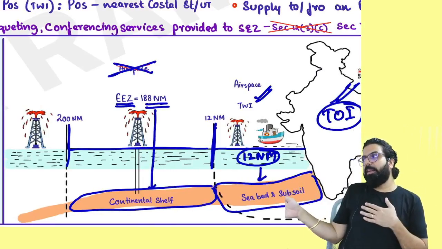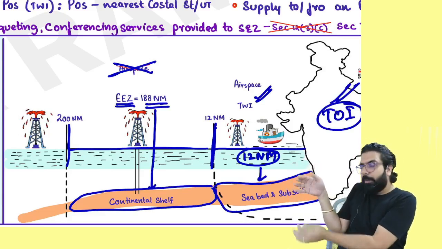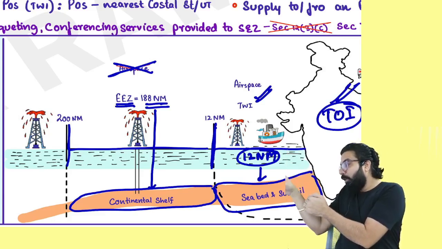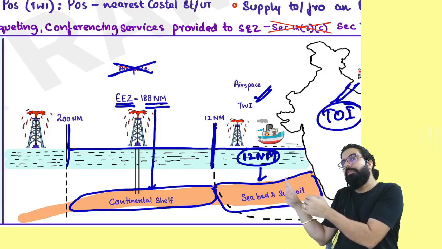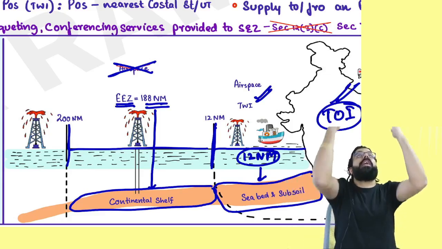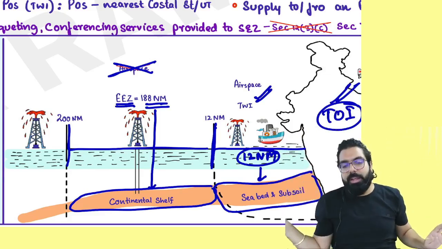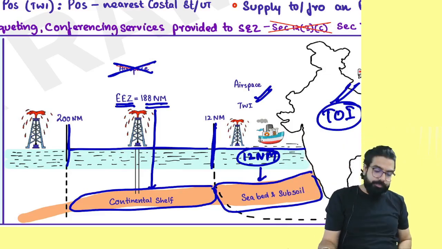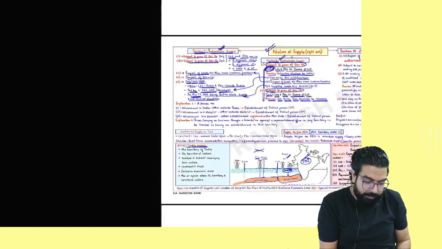After that, the territorial waters of India. Below the territorial water, seabed and subsoil. After that, the exclusive economic zone is India. Below that, the continental shelf is also India. Airspace above the territory and territorial water is also India. Tell me, is the airspace above the exclusive economic zone India? No. Next. So that is the definition of India which is given over here.